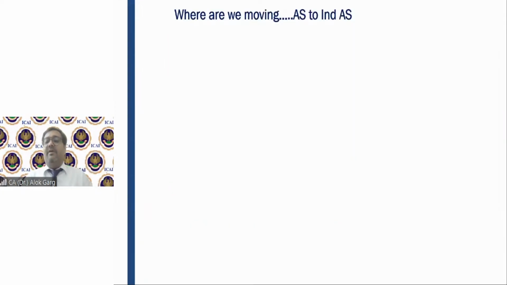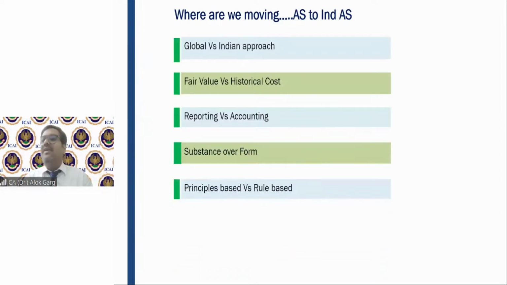So friends, we discussed that we are moving from accounting standard to the IND AS regime. We are moving towards a global approach, as I have given you the real life example of my Dubai visit. When you prepare a financial statement under IND AS, if it has to be sent to the global parent, it will be converted into IFRS without any effort or with minimal effort. There are 39 Indian accounting standards, and a lot of them talk about the fair value concept.